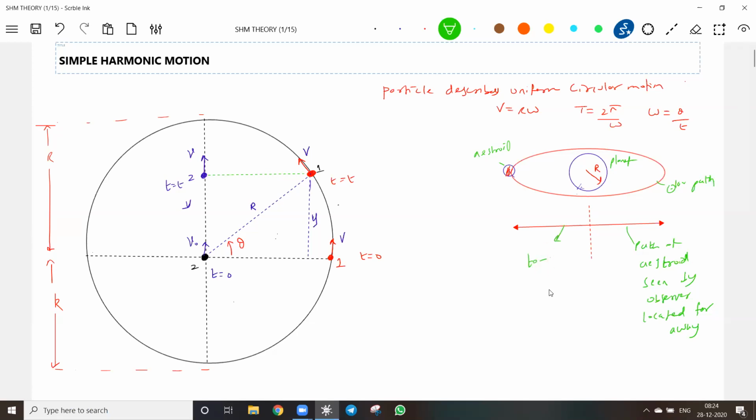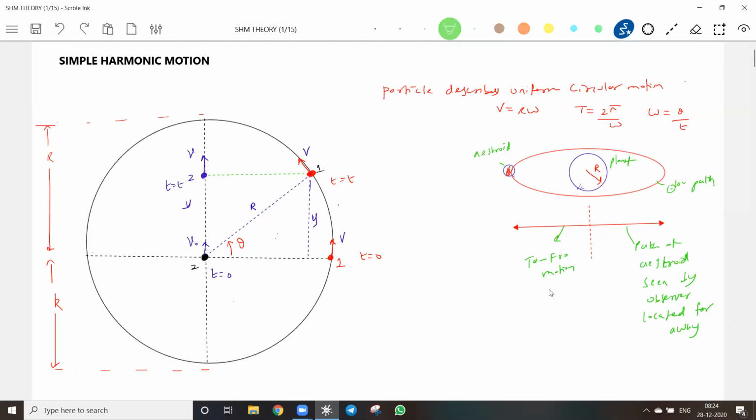To and fro motion. Okay, this to and fro motion is what I want to show. I'm very sure that we have not discussed that kind. Am I right? Till now we didn't discuss to and fro motion. We know kinematics, projectile motion, circular motion, non-uniform circular motion, elliptical orbit, circular orbit, everything. The to and fro motion is what we are going to discuss now. Based on that is what our whole chapter is. Got the idea? That's the simplest thing.